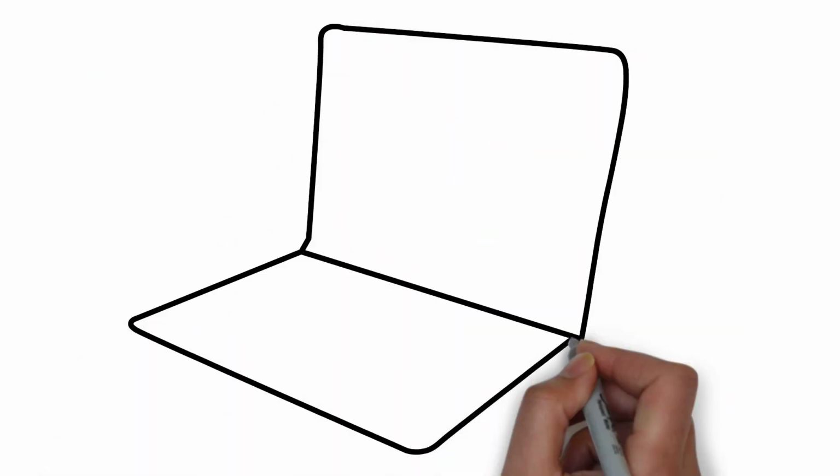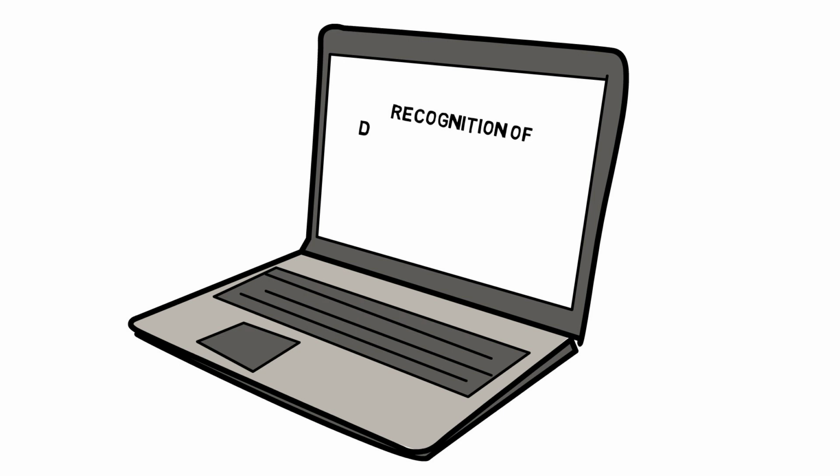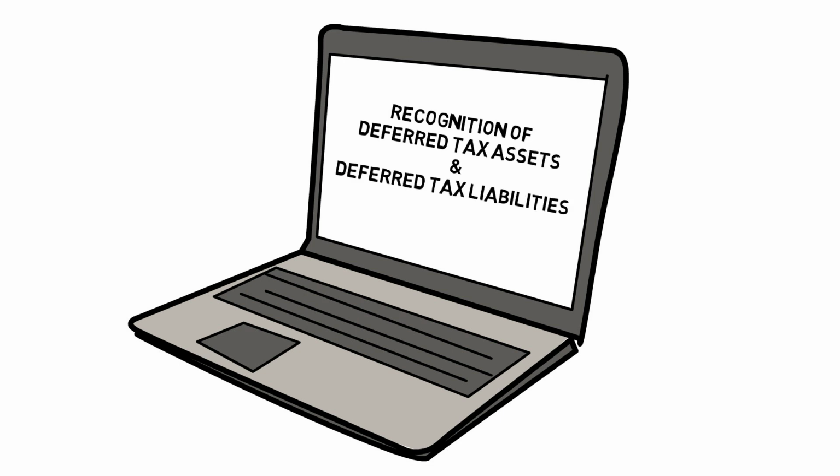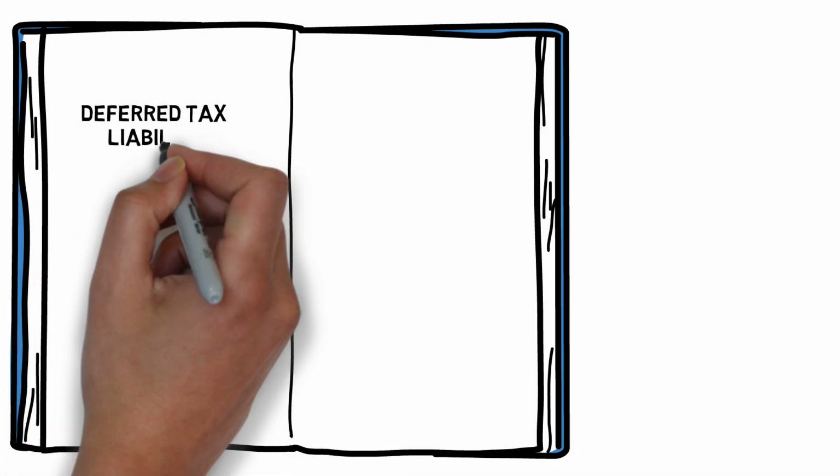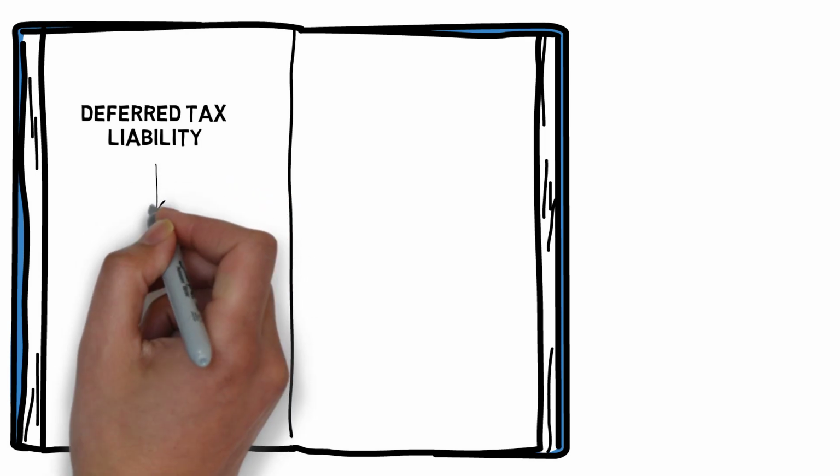Let us now discuss the recognition of deferred tax assets and liabilities in an entity's financials. Deferred tax liabilities are recognized when there are taxable temporary differences.